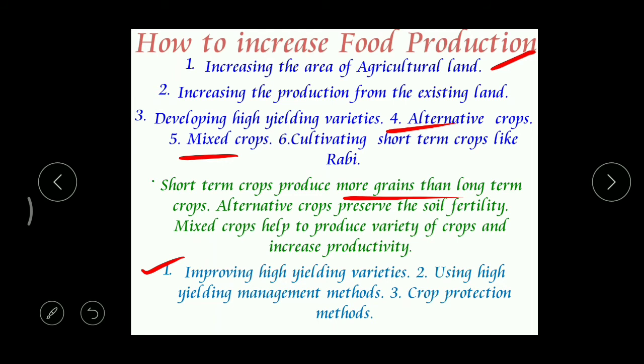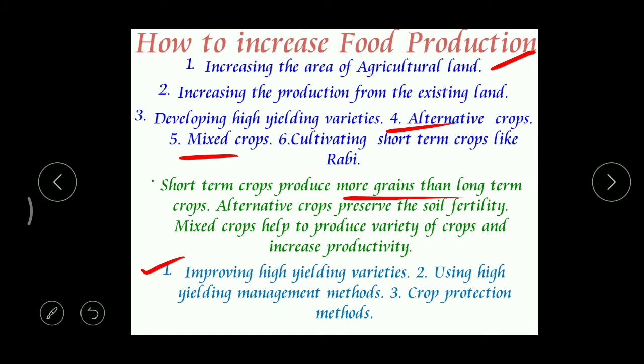What's the last one? There is a crop protection method. Crop protection methods means how to preserve these food materials. So for example, we got 200 bags of rice. Can you use all those 200 bags of rice by your own family? No. That means we separate 10 bags for our own purpose, and then the remaining bags, what do we do? Yeah, we sell them. But when the marketing is not good, then what do we do? We store them, and then when there is a great demand, we sell them.